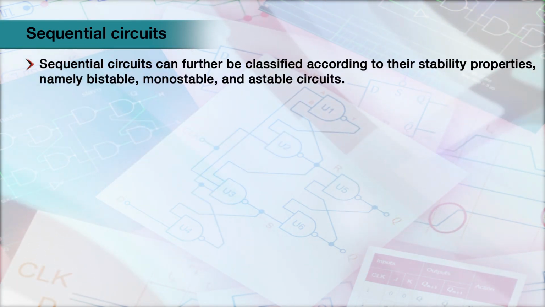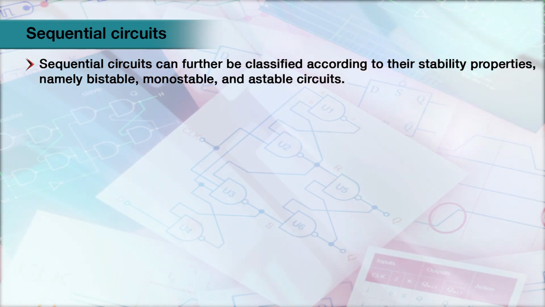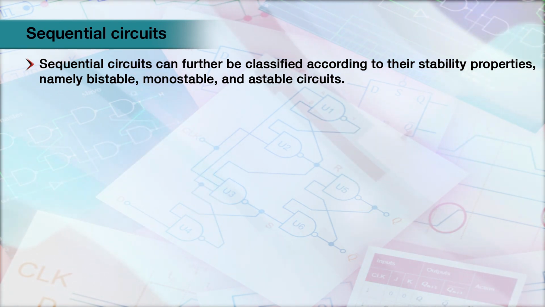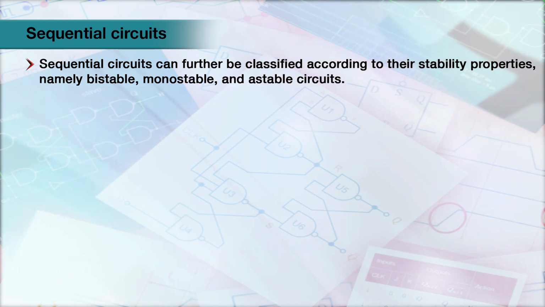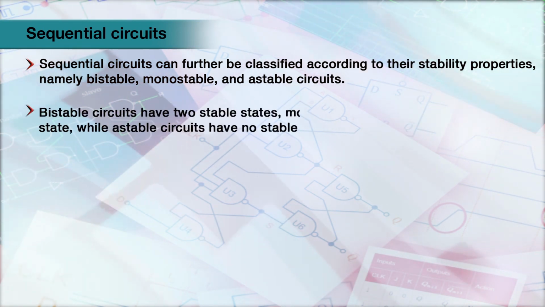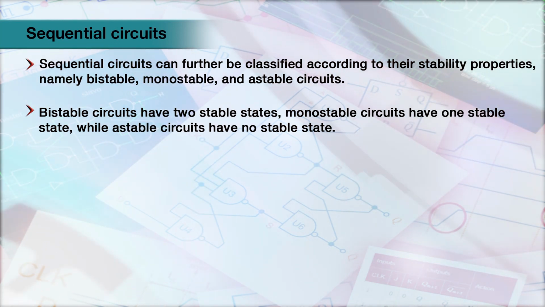Sequential circuits can be classified according to their stability properties, namely bistable, monostable and astable circuits. Bistable circuits have two stable states. Monostable circuits have one stable state, while astable circuits have no stable state.